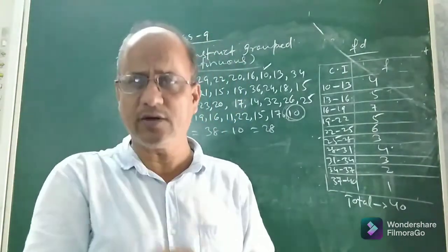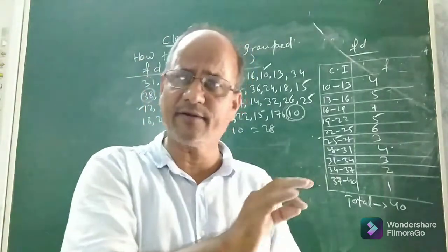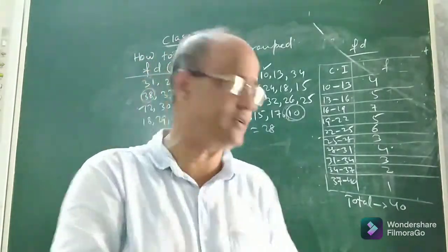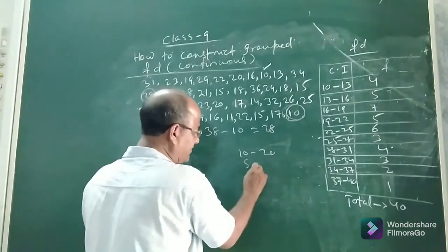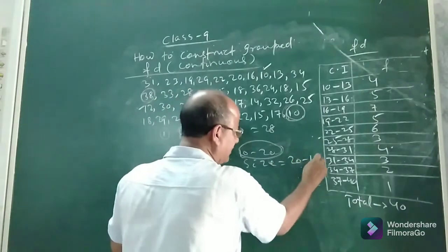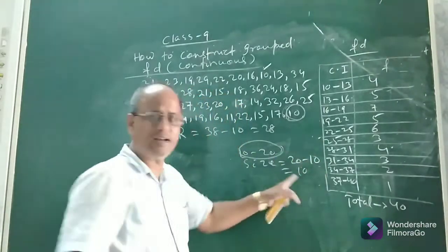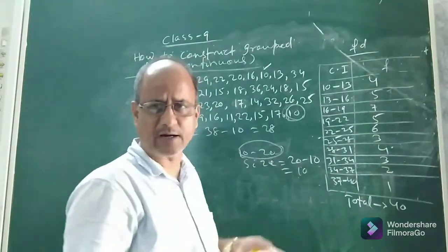And you know what is size or width of class? It is the difference of upper limit and lower limit. Suppose 10 to 20 is a class interval. If I say 10 to 20 is a class interval, what will be the size? The size or width of this class will be 20 minus 10. It is 10. This 10 is the width or size of this class or class interval or group data.